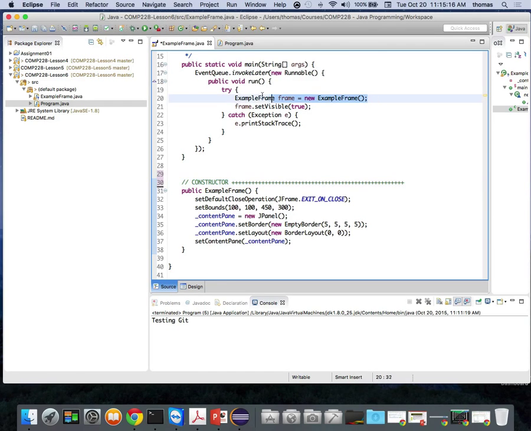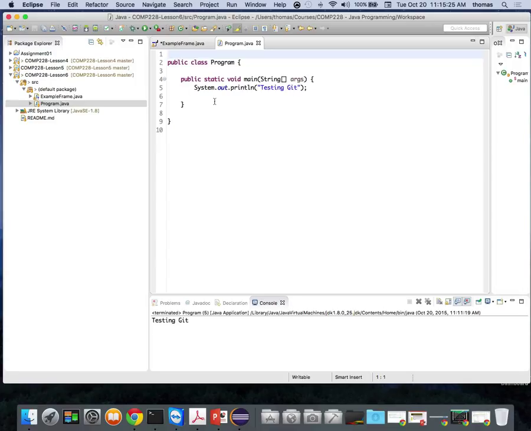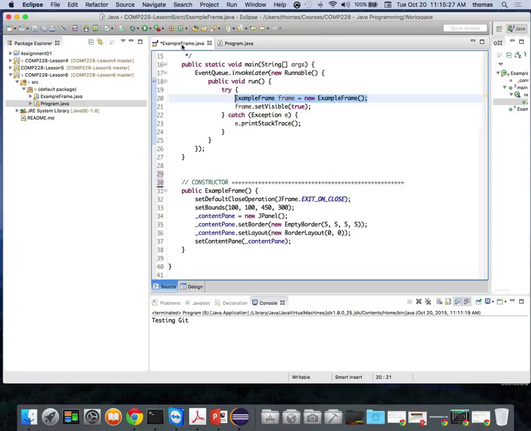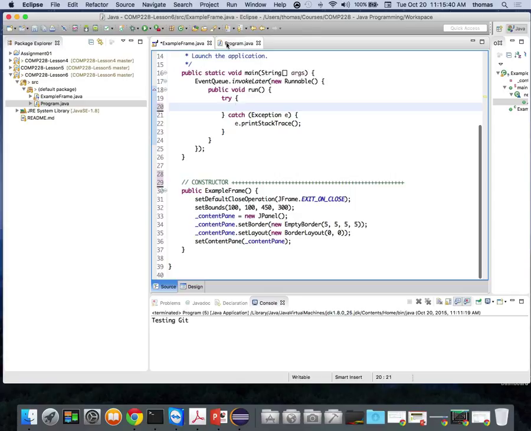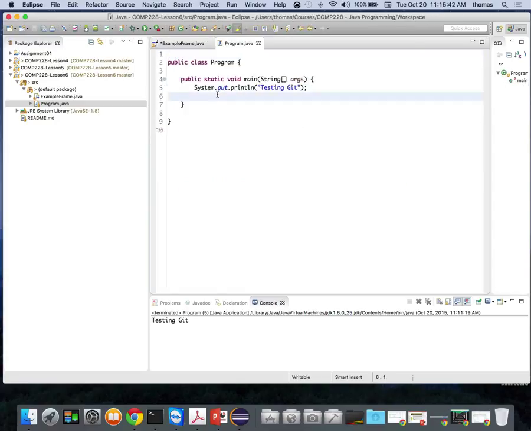I'm going to do this. Example frame is equal to new example frame. I'm going to do this here in my program, my driver class. That's what I want to do, right? So let's do that. Let's just move this away. So I want to get, and by the way, I need this also, this frame.setVisible is true, because if I don't have that, then it won't work. So I'm going to take these two pieces and copy them out and move them into my program file and put them here. By the way, we're going to have issues in a second. You're going to see why. So let's just do that.